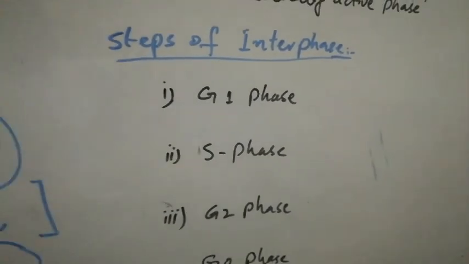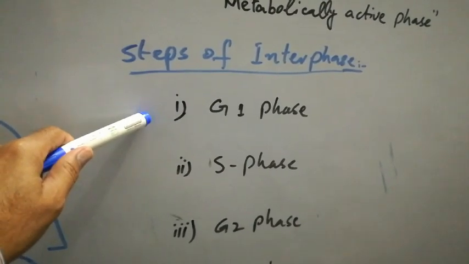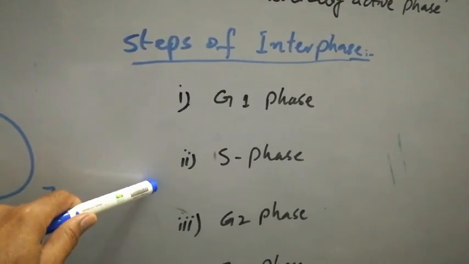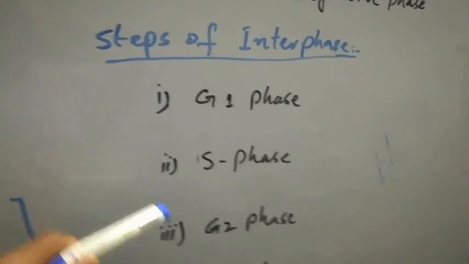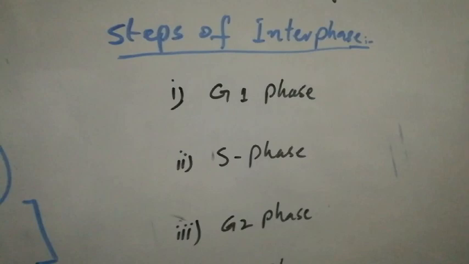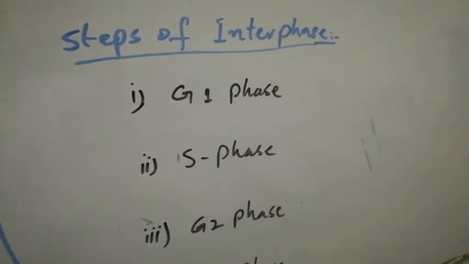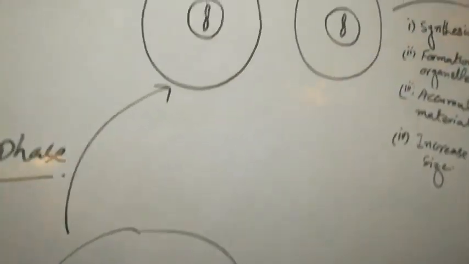Interphase is further divided into three main steps: first the G1 phase, second the S phase, and third the G2 phase. These changes prepare the cell for cell division.